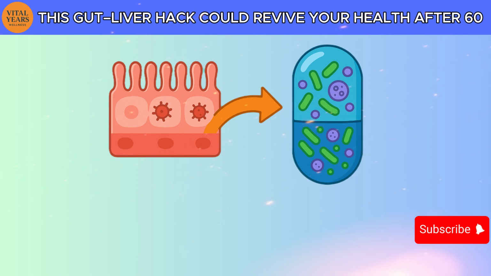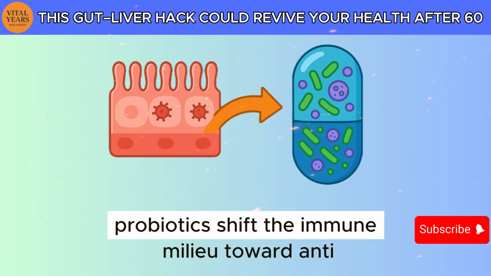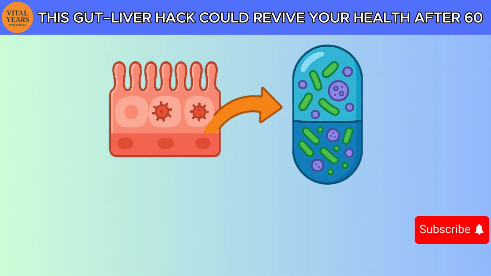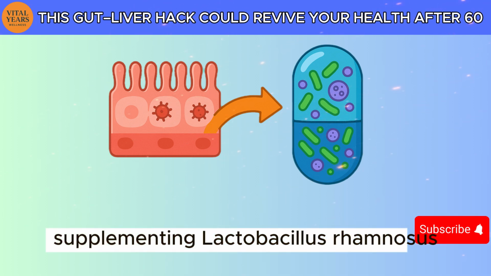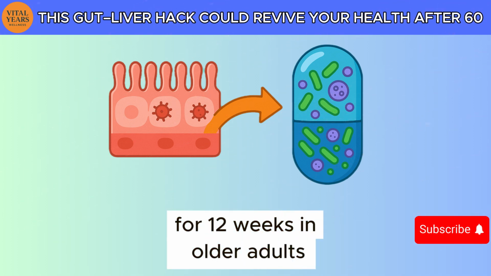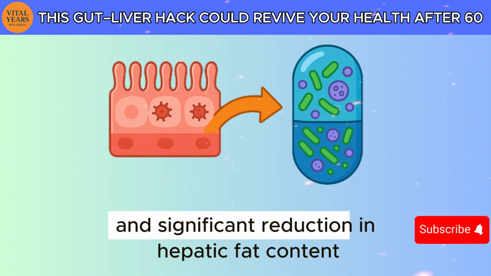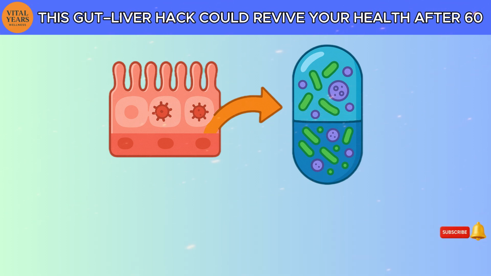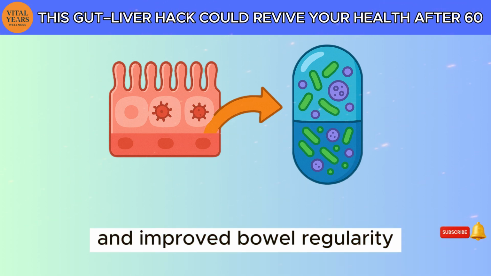Modulating immunity. By interacting with dendritic cells and T cells, probiotics shift the immune milieu toward anti-inflammatory cytokine profiles. Clinical evidence: a randomized controlled trial supplementing Lactobacillus rhamnosus for 12 weeks in older adults with early NAFLD showed a 20% decrease in serum ALT levels and significant reduction in hepatic fat content measured by ultrasound. Patients also reported less abdominal discomfort and improved bowel regularity.